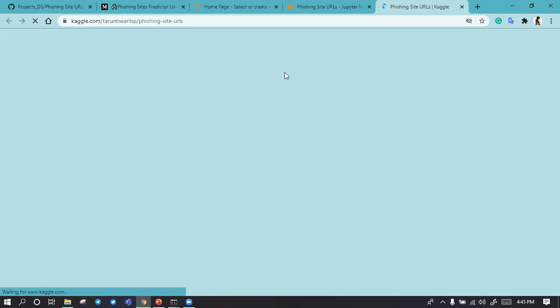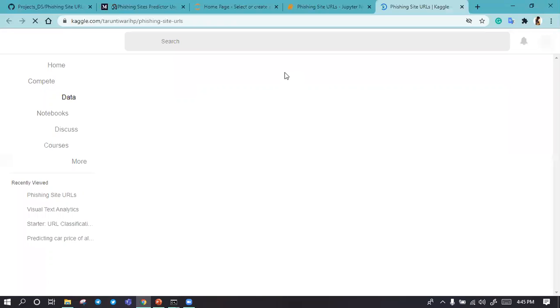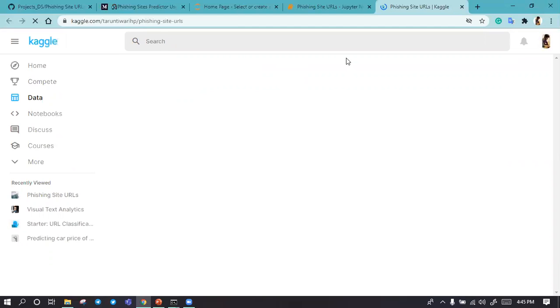So you can see here, and you also can create kernels on this dataset. So it will be more fun, you know. I guess my net is so slow right now, but I will show you the dataset. The dataset name is phishing sites URL.